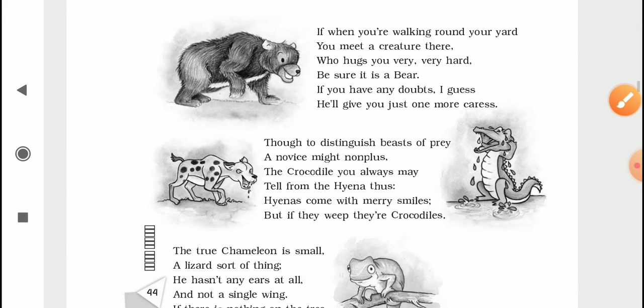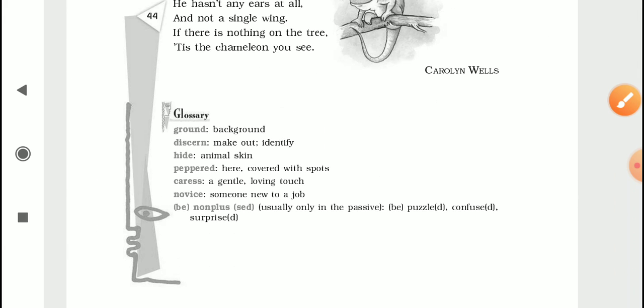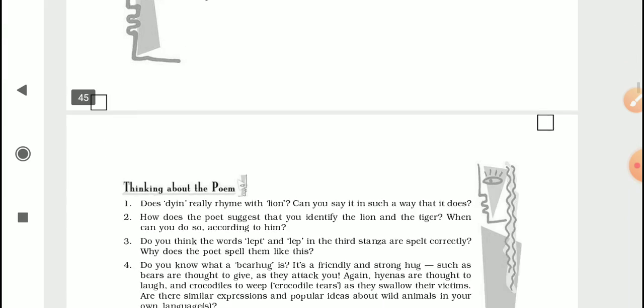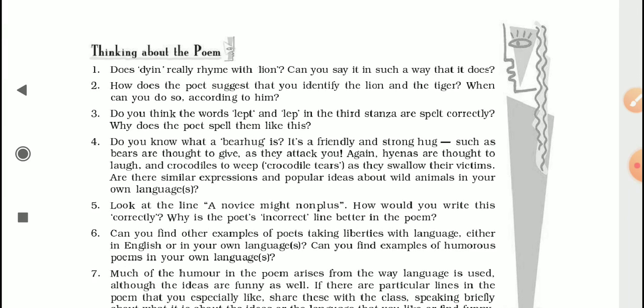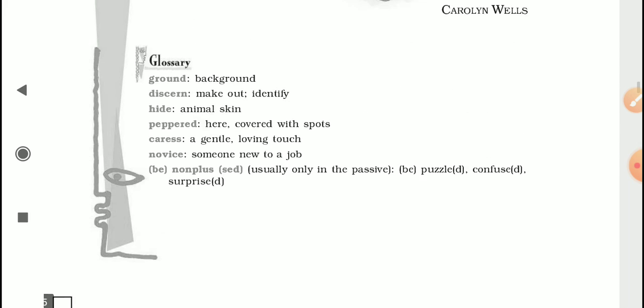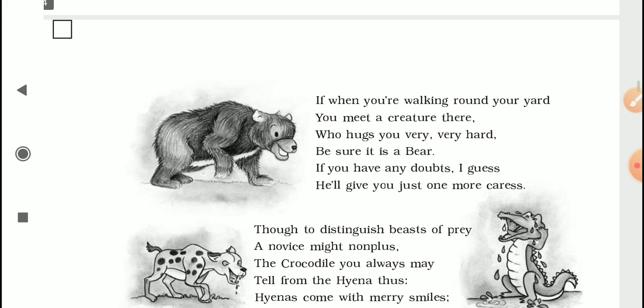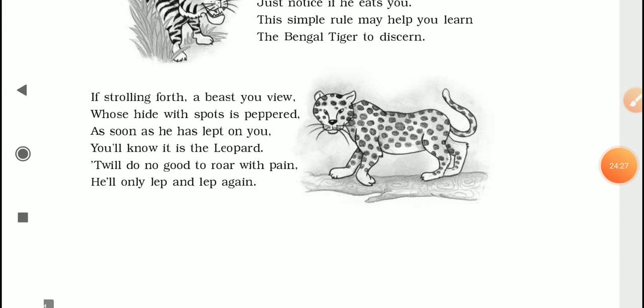So this is a very beautiful and easy poem, and it is very humorous, and I hope you have understood why it is called a nonsense verse. That's all for today. We will meet in the next video.